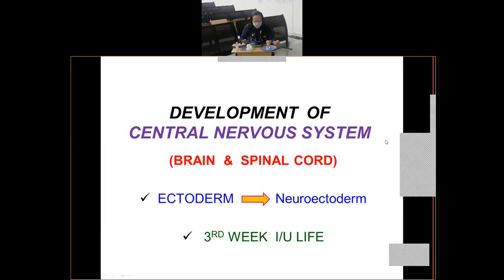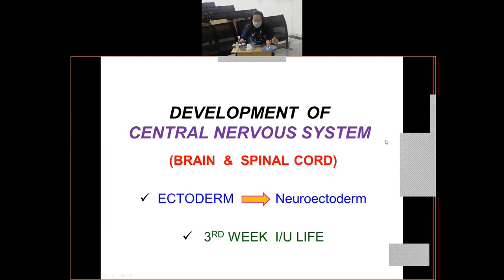When you mention ectoderm, you'll see that again during the third week of development, towards the middle and the end of the third week, the part of the ectoderm which lies over the notochord, that midline portion of the ectoderm, thickens to form the neural plate.